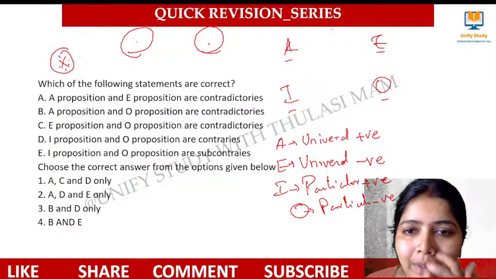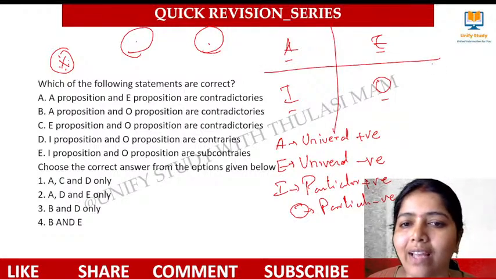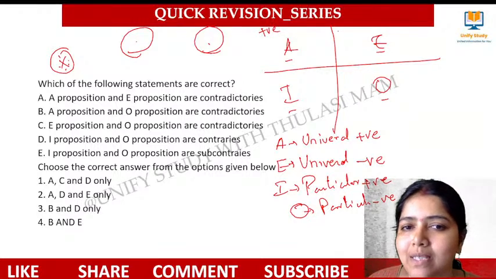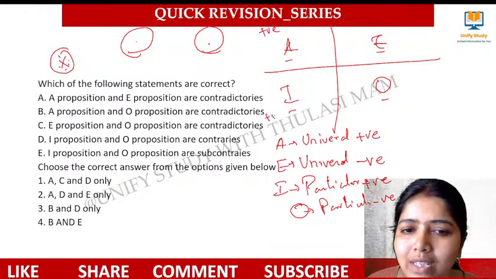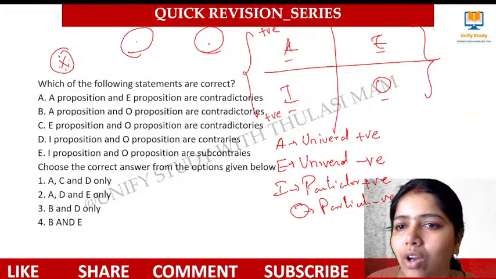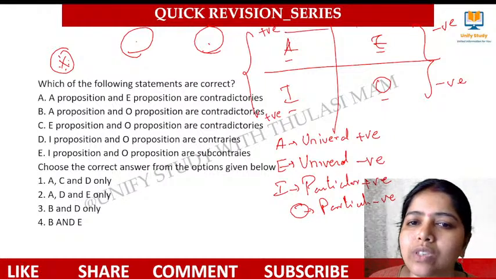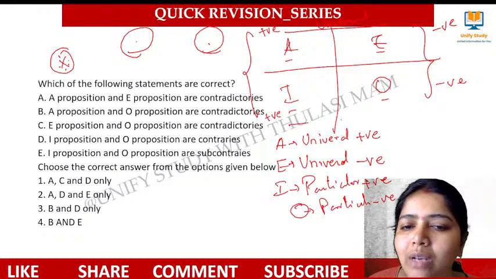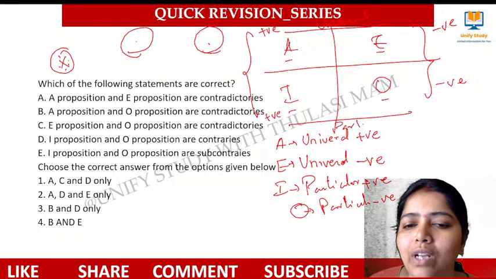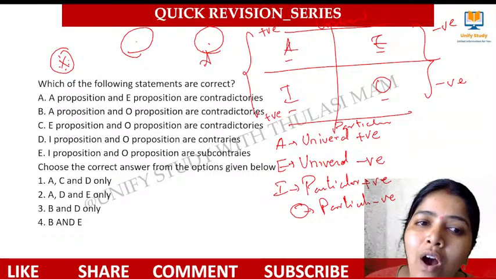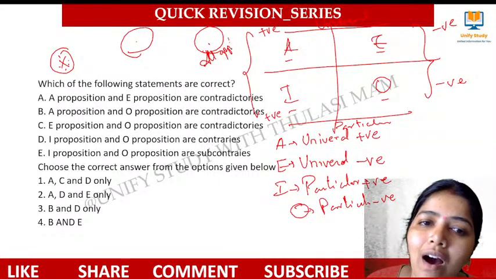Okay, ma'am, clear. So how can you divide? You can divide like this, and you can say these two statements are said to be positive statements. This angle is positive, and this angle we call as negative statement. And on the top, these two statements are called universal statements, and these two statements in the bottom are called particular statements. Why, ma'am, particular? Here I used to say all apples are red.